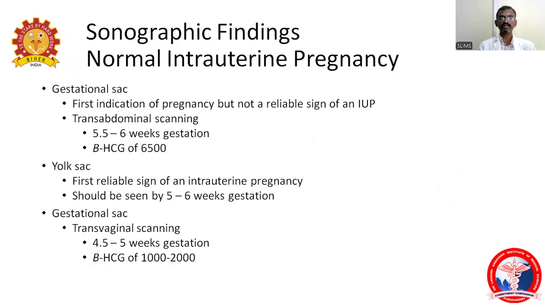How do you identify the sonographic findings? Normally, for intrauterine pregnancy, the gestation age is found by determining whether it is an intrauterine pregnancy or extrauterine pregnancy, either by transabdominal or transvaginal scan. The first reliable sign will be the yolk sac sign, and it will be identified within 5 to 6 weeks. With transvaginal scanning, we can find the gestation even before 5 weeks, that is at 4.5 to 5 weeks, normally within 45 days of conception.